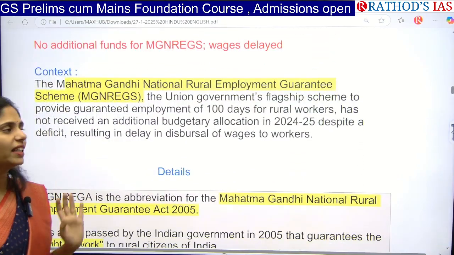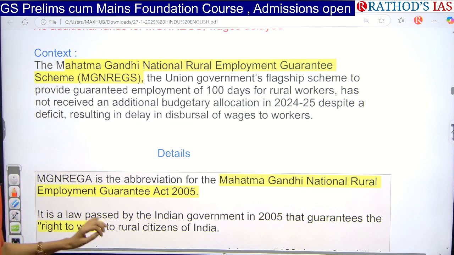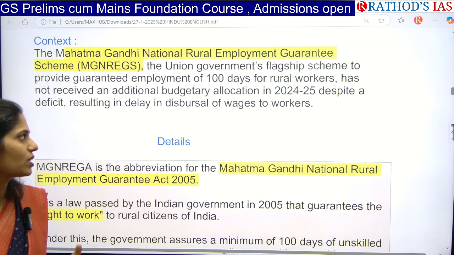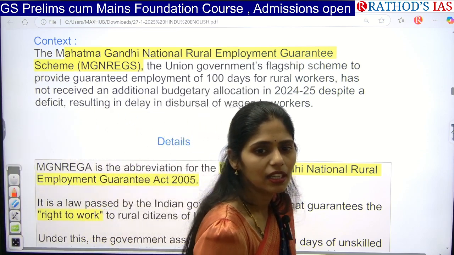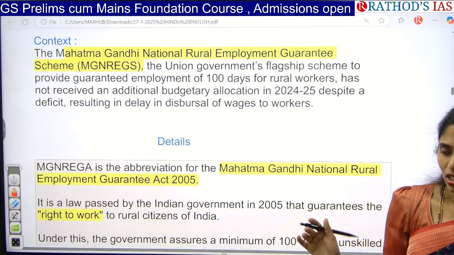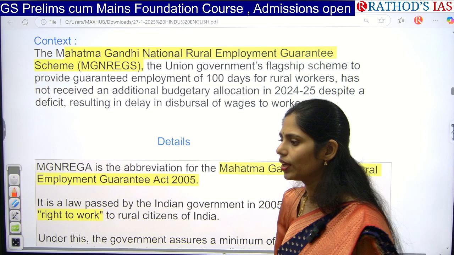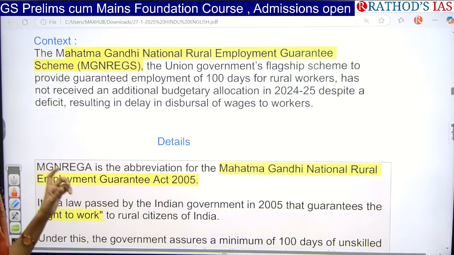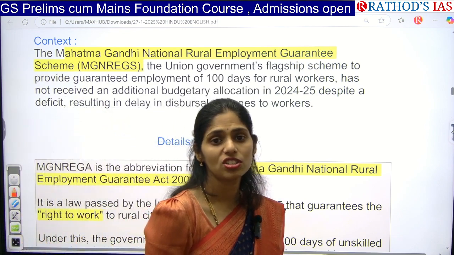So here the Mahatma Gandhi National Rural Employment Guarantee Scheme, which is our union government's flagship scheme, provides a guarantee of 100 days of employment in rural areas. Why only rural areas? Because in rural areas, employment is always seasonal. Most of the people present in rural areas have agriculture as their primary activity. In agriculture, throughout 365 days, they will not get work, only during certain seasons like sowing, transplanting, and harvesting. Because of this, at other times people migrate from rural areas to urban areas in search of work.